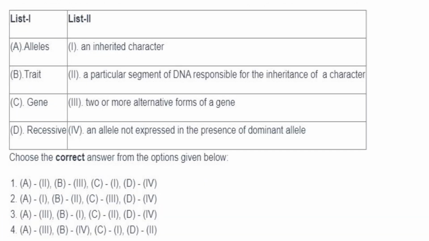Then what are alleles? Alleles are two alternative forms of a gene. A3. Trait. Trait is an inherited character. B1. Gene. Gene, a particular segment of DNA responsible for the inheritance of a character. And recessive, an allele not expressed in the presence of dominant allele. So answer is option 3, that is A3, B1, C2 and D4.